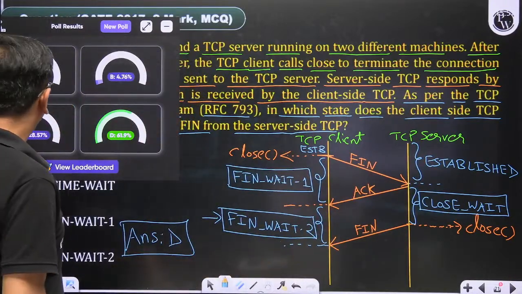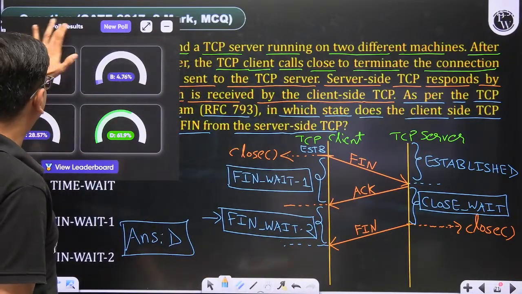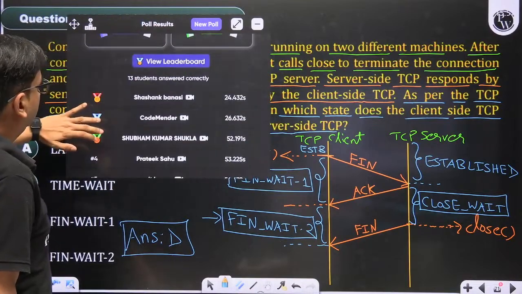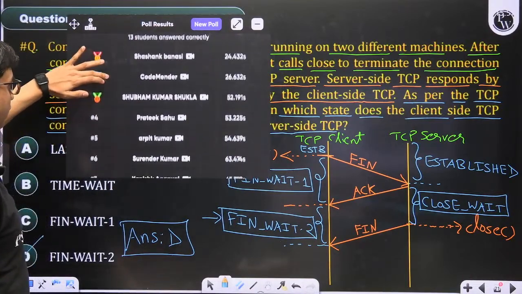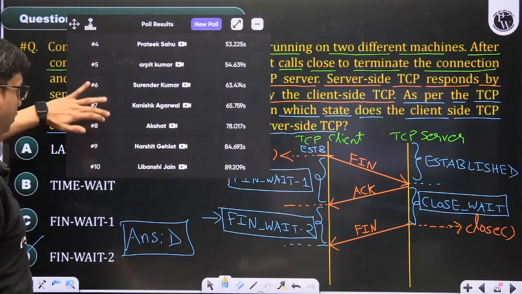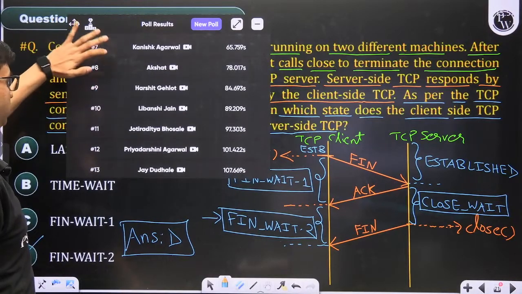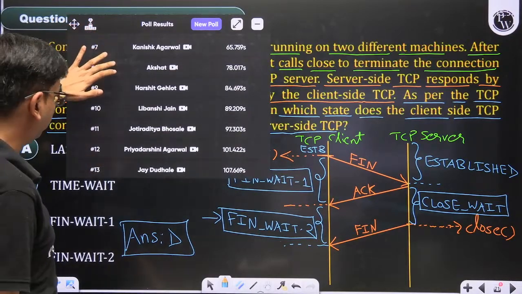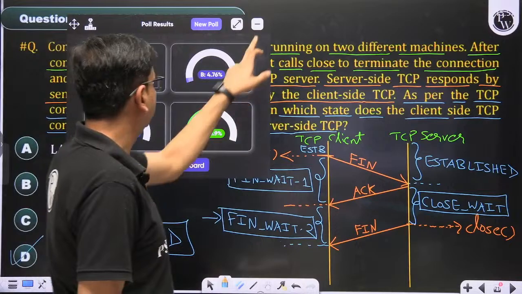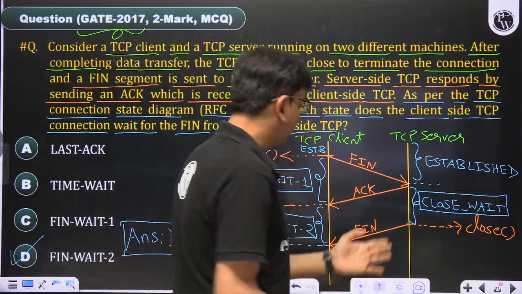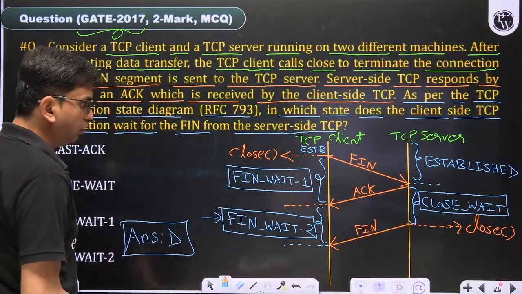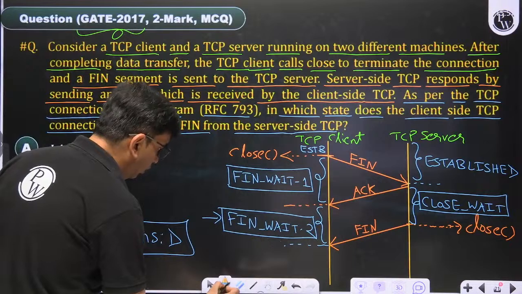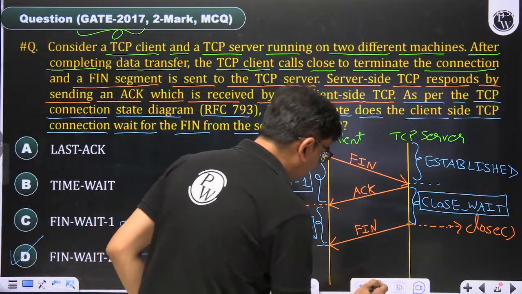And 28%, 4%. Okay. 13 students are giving the correct answer. These are the people who have given the correct answer to this question. Then here I'll complete more states also. What is that? Now here the server is sending.